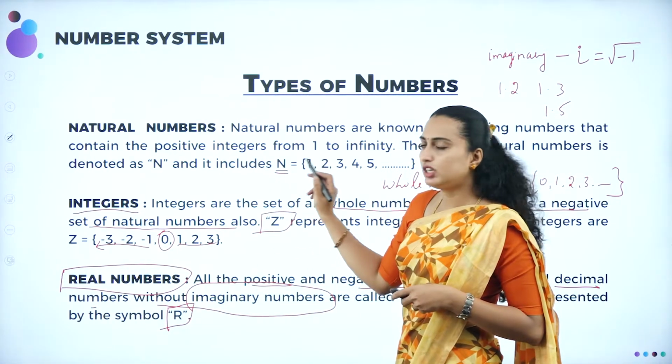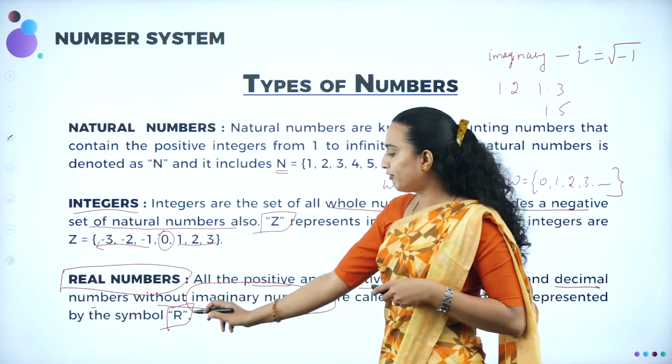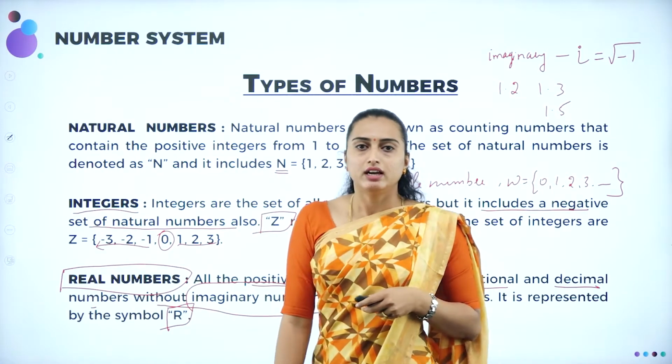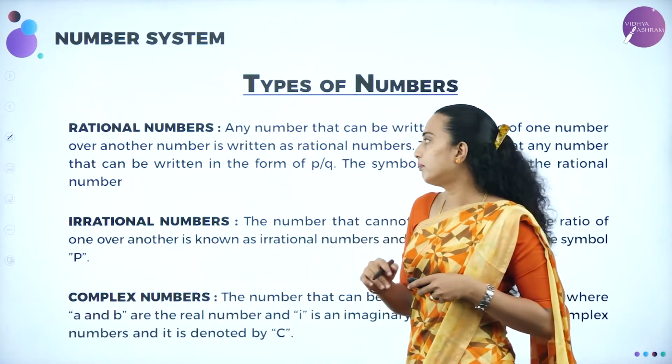The set of natural numbers is N, the set of integers is Z, and the set of real numbers is R. Okay, next we'll be moving on to the rational numbers.